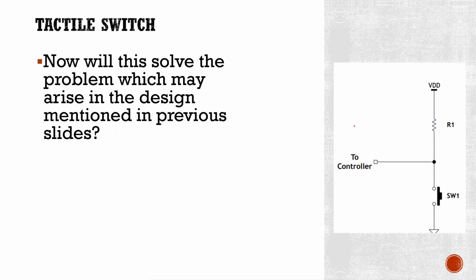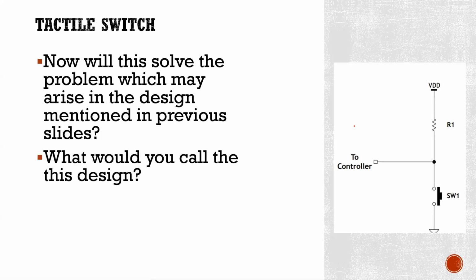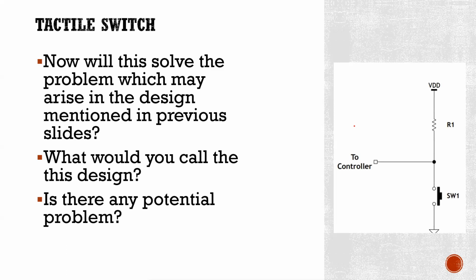When the switch is pressed, the controller will connect to the ground, VDD will not flow, and the input will be 0. When the switch is opened, VDD will flow through to the controller. This is called a pull-up circuit or pull-up interface. There is no potential problem in this because we added a resistor over there.